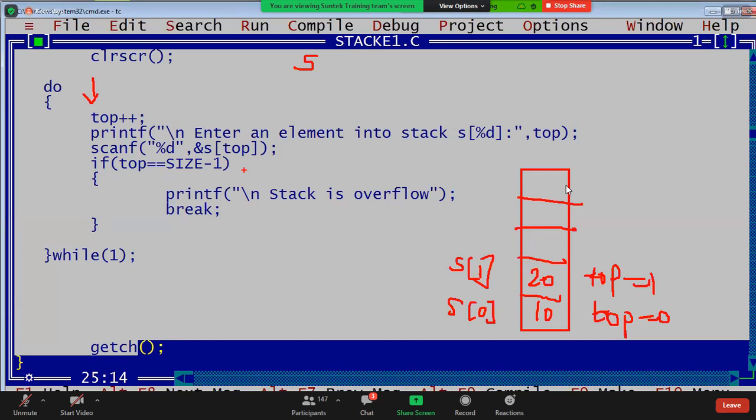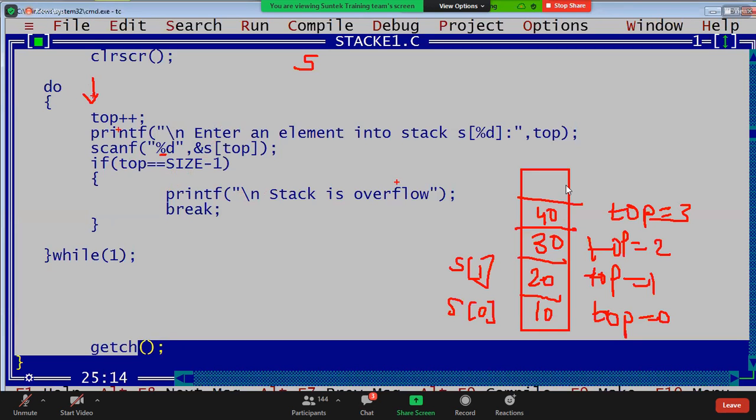Now again it checks whether it is empty or full. No, right? Again top plus plus. Top is 2, guys. Whenever top is 2, that element is inserted in S of top. That is 30. Again it checks whether it is full or not, it's not full. Again top plus plus. Top is 3. That 40 is inserted in S of 3 location. S of 3 also completed.